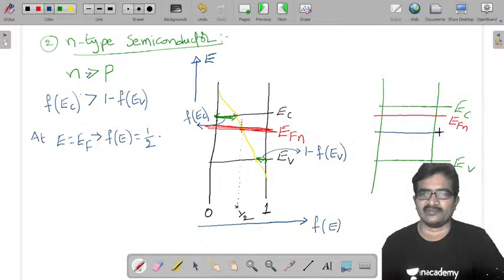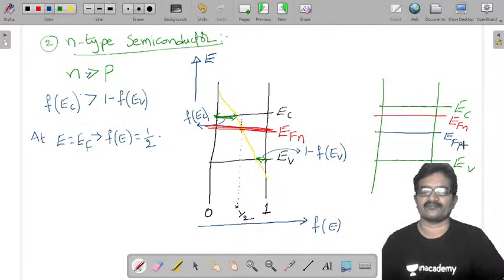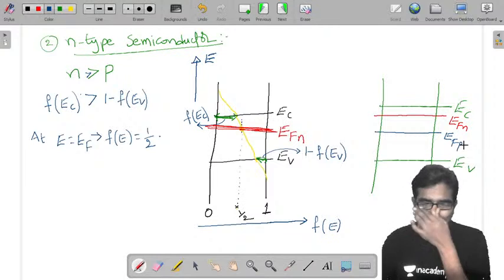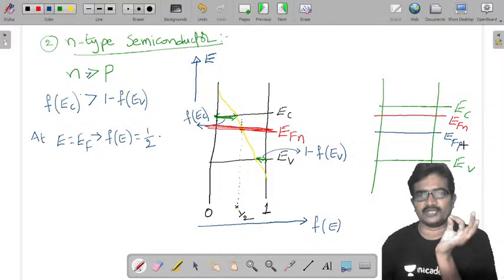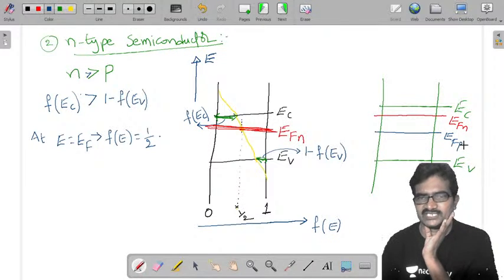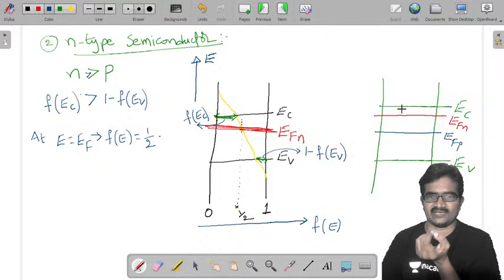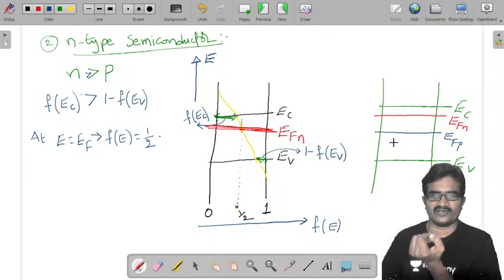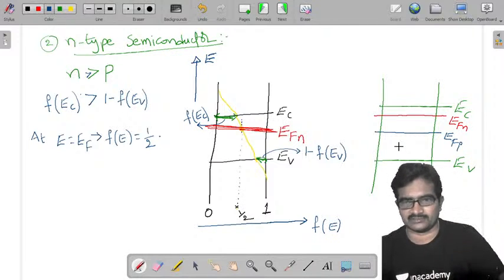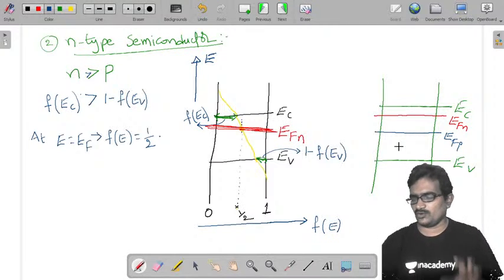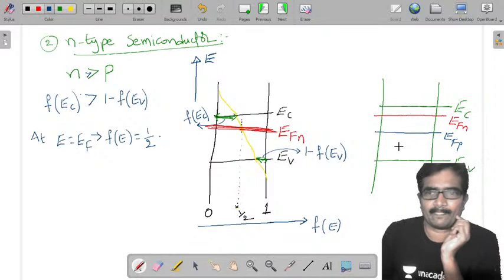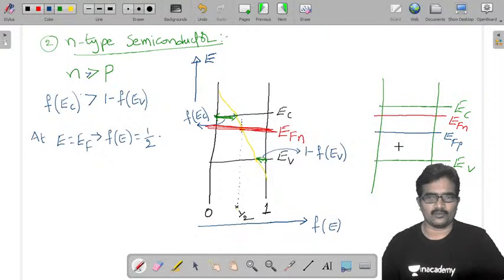EFI is approximately the midpoint of this. In examination you can expect a question on this energy band diagram. They may ask for any difference: either EC minus EFN, or EFN minus EFI, or EFI minus EV, or EFN minus EV. You can expect any question, but they give only a small amount of data.